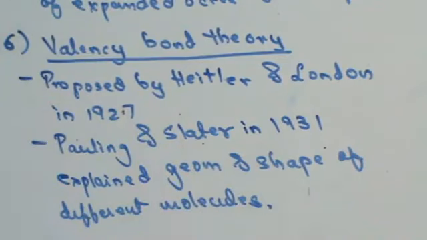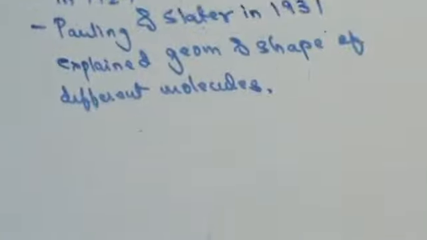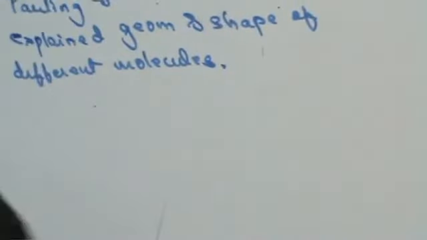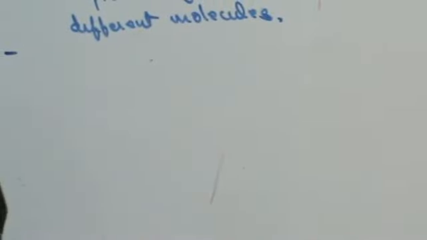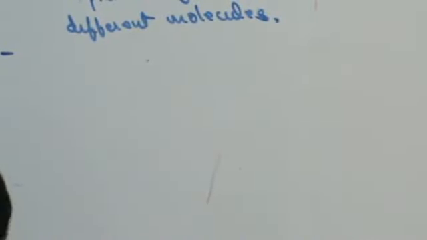Right? So now that we know when it was proposed and by whom, let us see what the main postulates of this theory are. Valency bond theory says that only when overlapping of atomic orbitals takes place, the spins of electrons are mutually neutralized and electrons get paired.